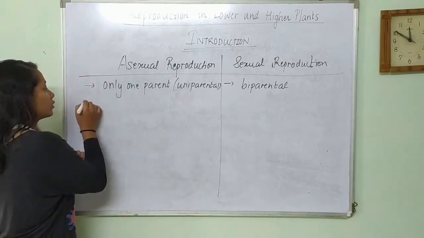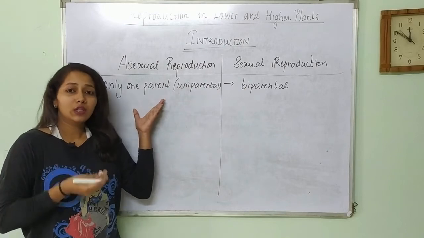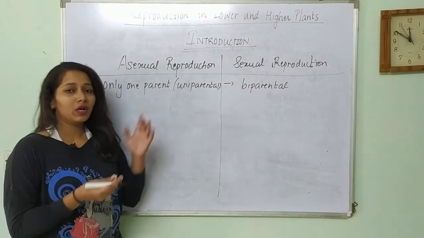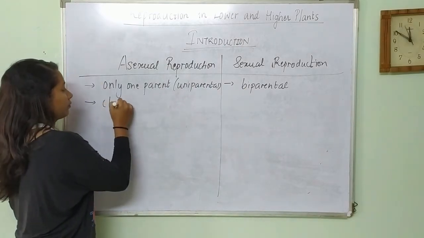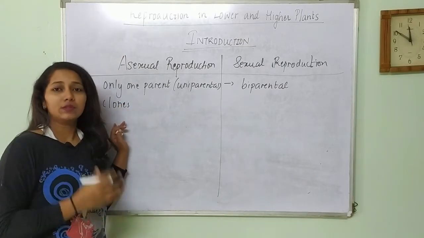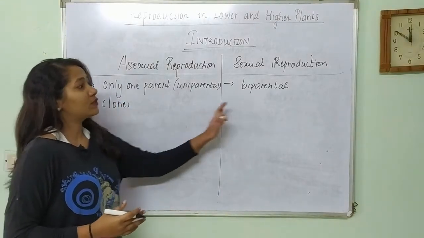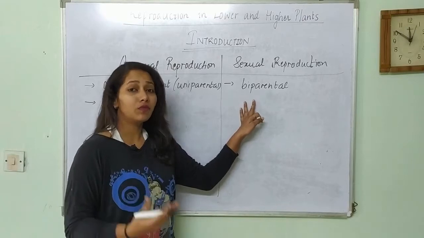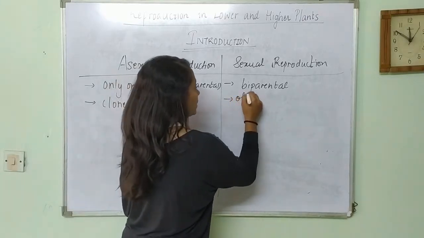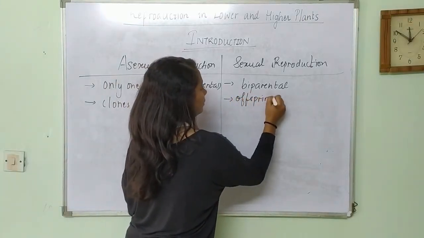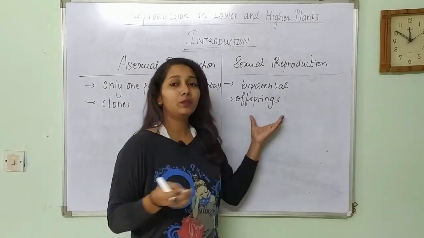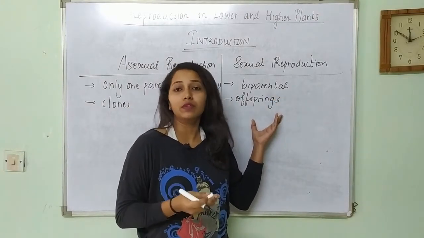In case of asexual reproduction, the individuals that are born or formed are called clones, and they are exactly similar to their parents. In case of sexual reproduction, the organisms formed are called offsprings, okay, and there would be slight variations observed from the previous generation.